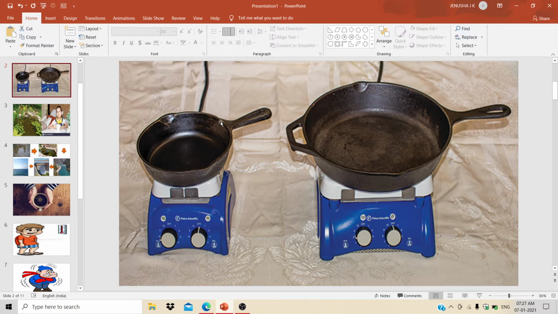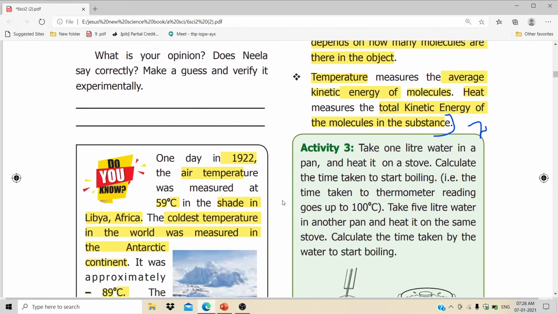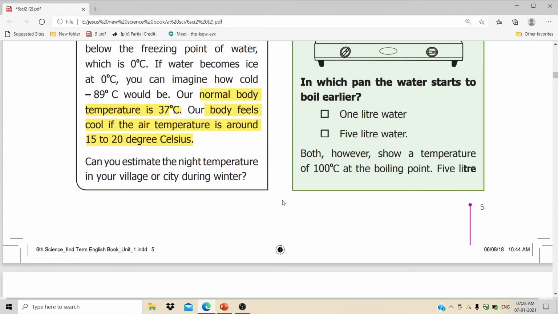This small pan of water will attain 100 degrees Celsius before the 5 liter or big pan of water. This is due to the small quantity. Here it is 1 liter of water and here it is 5 liters of water. That's because the smaller quantity of water boils first when compared to the larger quantity.